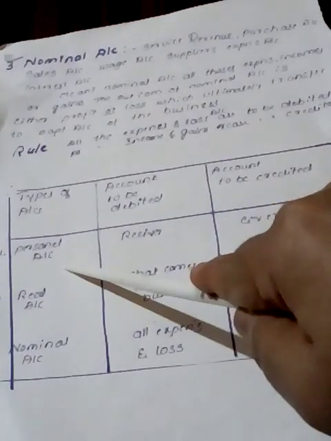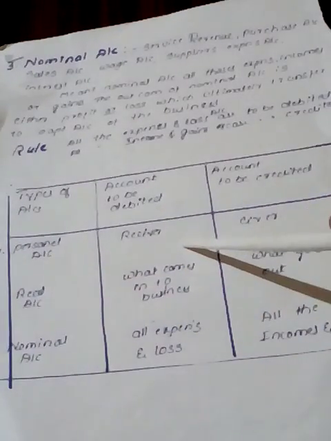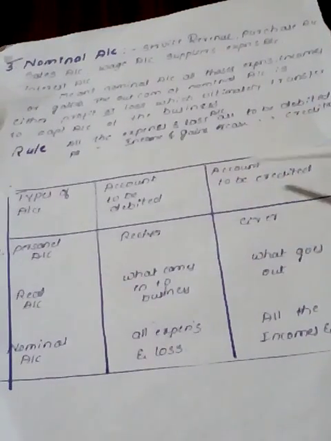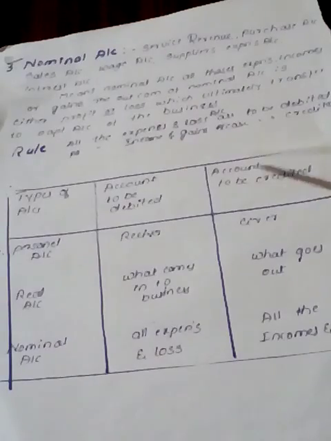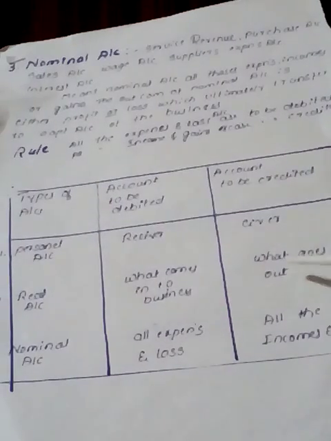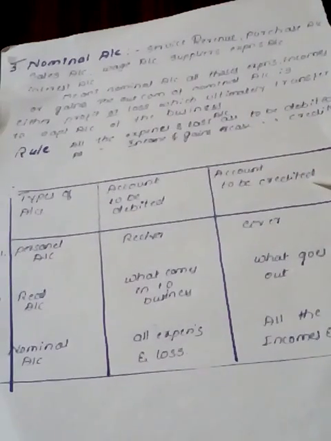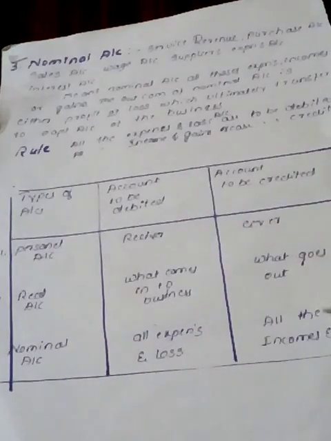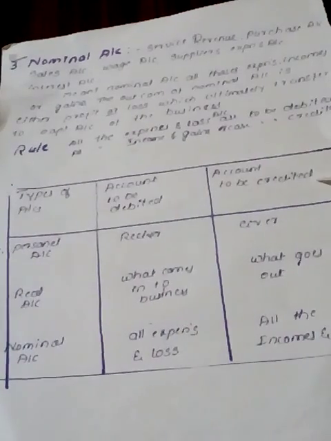In personal account, the receiver is to be debited when it receives, and the giver is to be credited. In real account, what comes into the business is debited, and what goes out from the business is credited. In case of a nominal account, all expenses and losses are to be debited. All incomes and gains are to be credited.